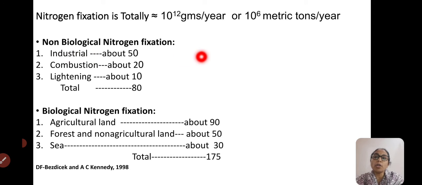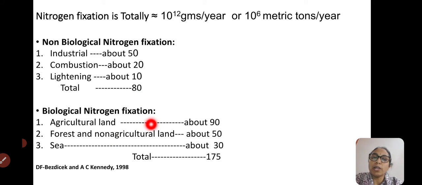Amongst that, non-biological nitrogen fixation, in that industrial nitrogen fixation will contribute about 50%, and also the nitrogen fixation through combustion of natural gas and fuels from automobiles contributes 20%, and lightning 10%. So totally non-biological nitrogen fixation is up to 80%.